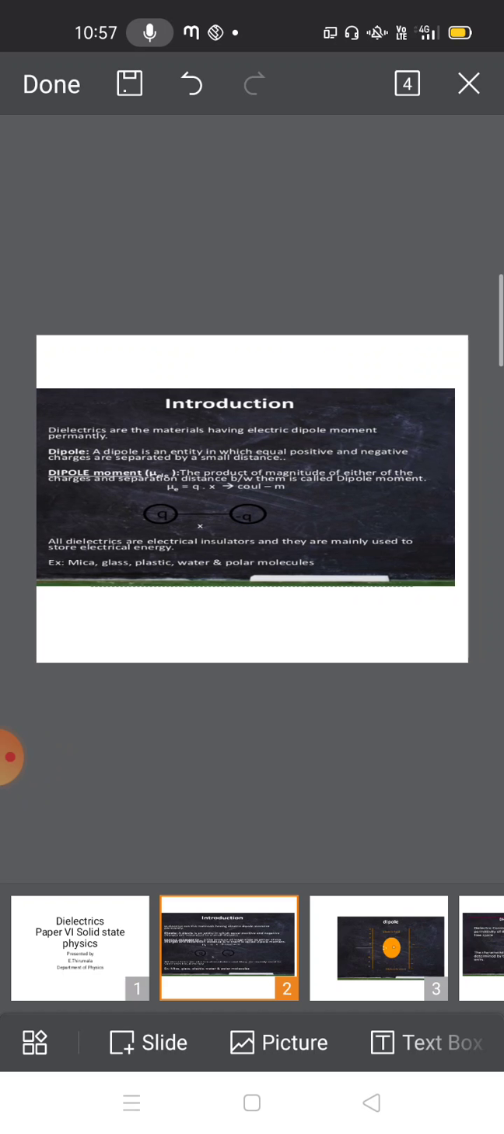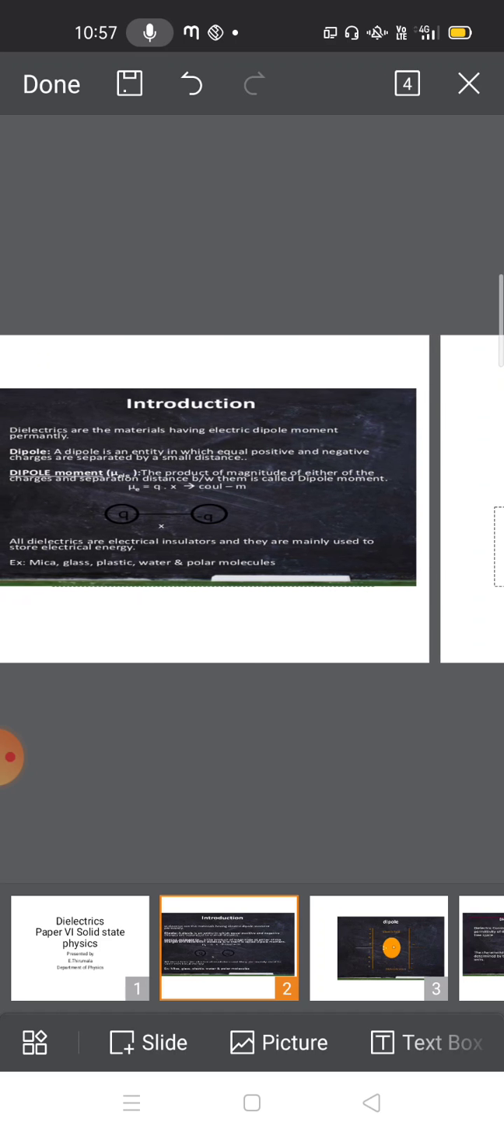Dielectrics are electrical insulators, like all electric materials that are electrical insulators, and they are mainly used as storage devices for electrical energy. That means a dielectric material is used to store electrical energy. Just like a capacitor is also used to store energy in the form of voltage.